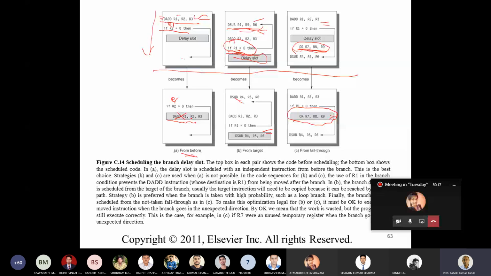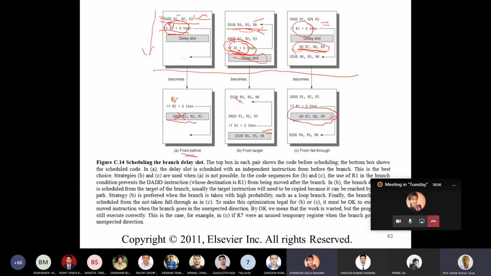If you look at R1, R2, this register is compared with the 0 value. Here the register R2 is compared with the 0 value, so it's not going to write. Here the register R1 is compared with the 0 value. So a branch instruction will never update a register. I'm saying that about the branch target. Here, this add instruction is performing R2 and R3 and updating R1 as well. So this is updating in parallel with the branch target.